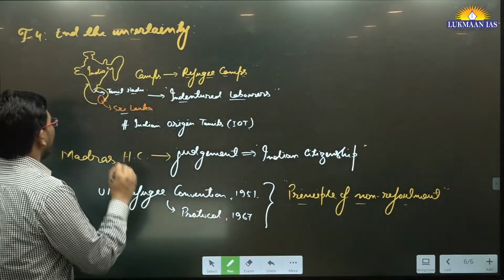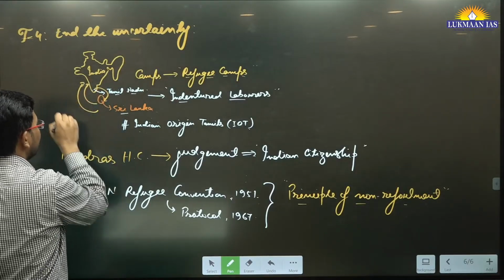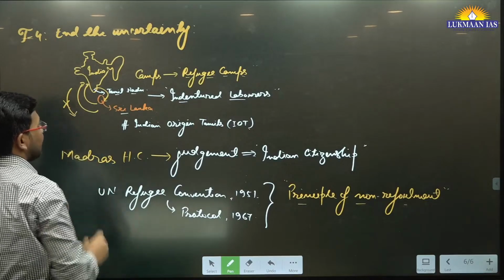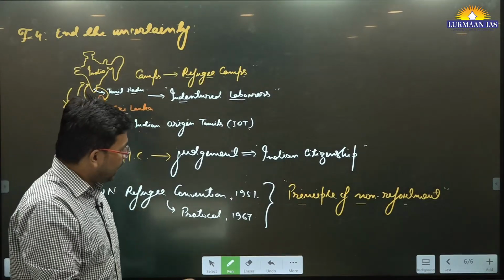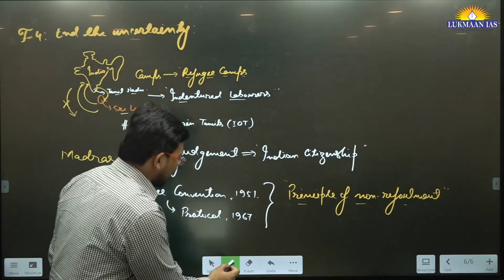This principle of non-refoulement says that if persons have come from their own place to your country, you cannot send them back to their own country if they have danger to their life. But what is the catch over here?